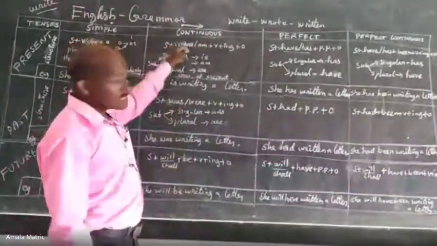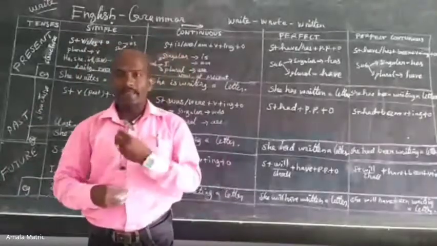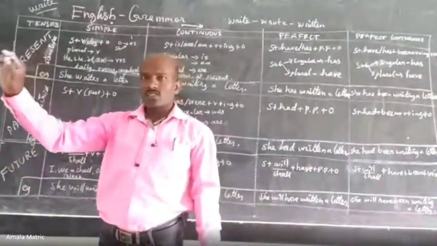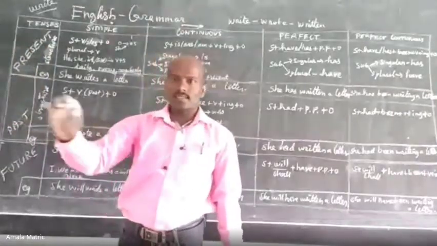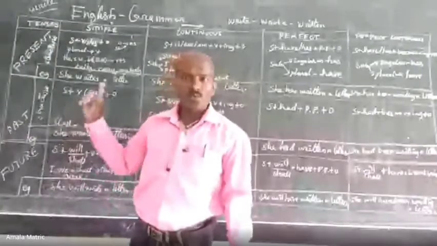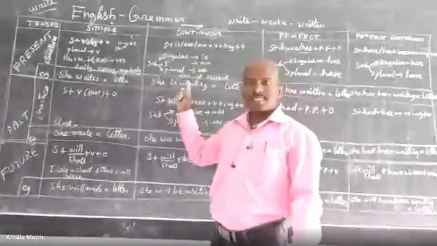So the action is going on. For example, I am eating, she is writing. The action is going on. If she doesn't start the action, we can't say that she is writing. The action must be going on. Okay, at present. This is the situation to use the present continuous tense.